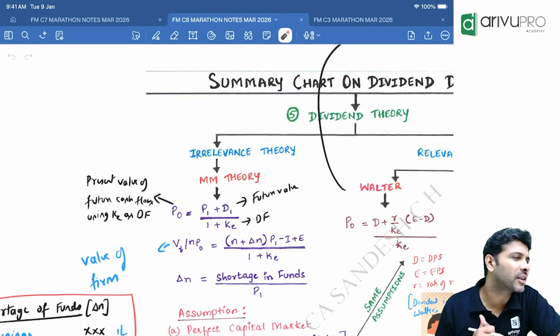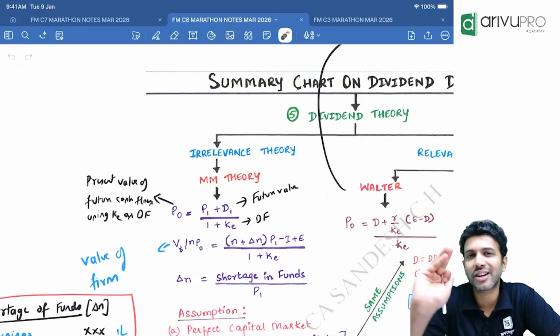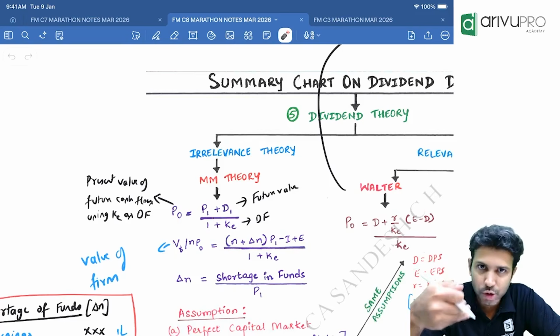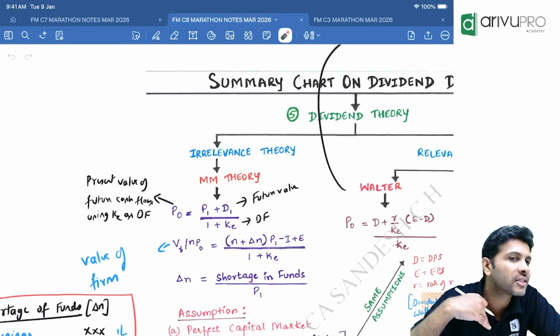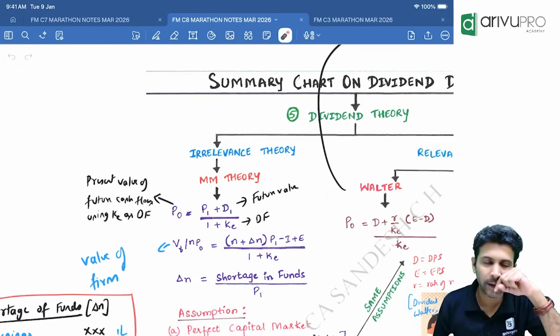Delta N is nothing but some extra shares issued. Sir, will the company issue extra shares when they have surplus money, or when they need money? When they have a shortage and need money, they will raise it by issuing extra equity shares. Now, how do you get delta N?